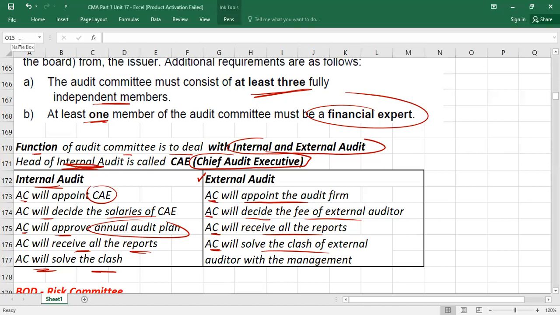So these were the functions of what? Audit committee. And mostly the question in your exam, they will ask about the composition of audit committee, and they will ask you the roles and responsibility of audit committee.